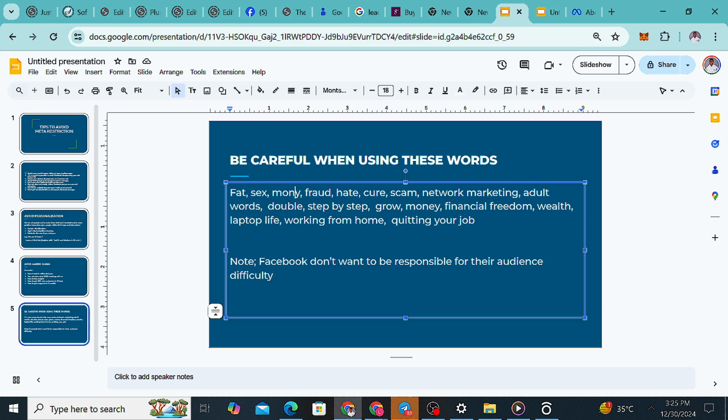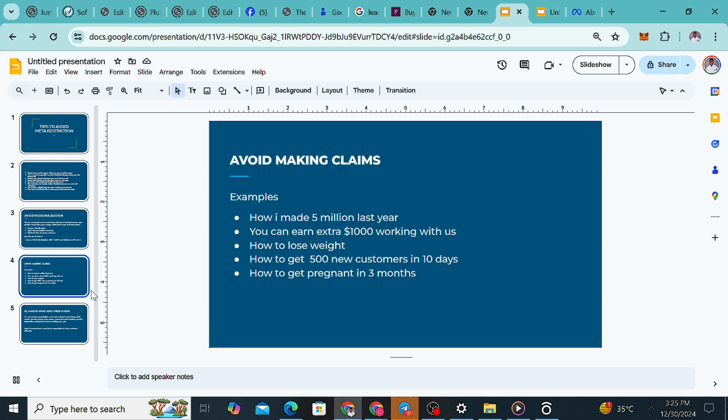Money, euro sign, other euro sign. Even euro, it doesn't make it. They will see no. Some will be like eight. Remember what I shared earlier? Eight. Yeah, can use that. So you just want to be careful when you use any of this, or don't use it when it comes to personalizing stuff to people. Don't use it when it comes to personalization. They won't allow that ad to fly at all.